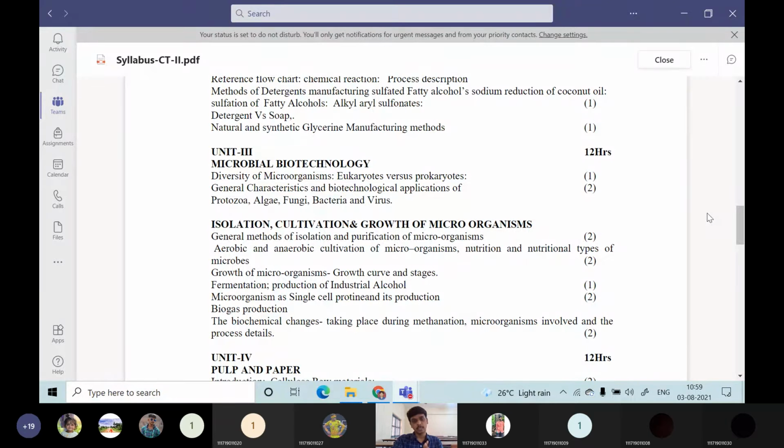In this biotechnology, we will be learning about two different types of microorganisms. Majorly, every microorganism can be classified into two types: one is the eukaryotes and the next one is the prokaryotes. What are the major differences, size difference you can say, characteristics difference we can say. There are many differences between eukaryotes and prokaryotes we are going to see. Then what are the general characteristics and applications of various microorganisms like protozoa, algae, fungi, bacteria and virus, everything we are going to see, their general characteristics as well as their applications.